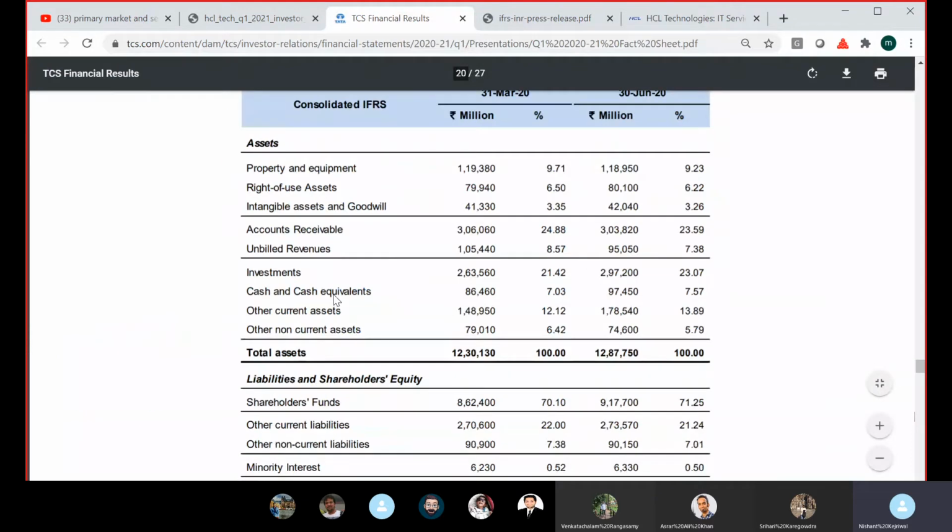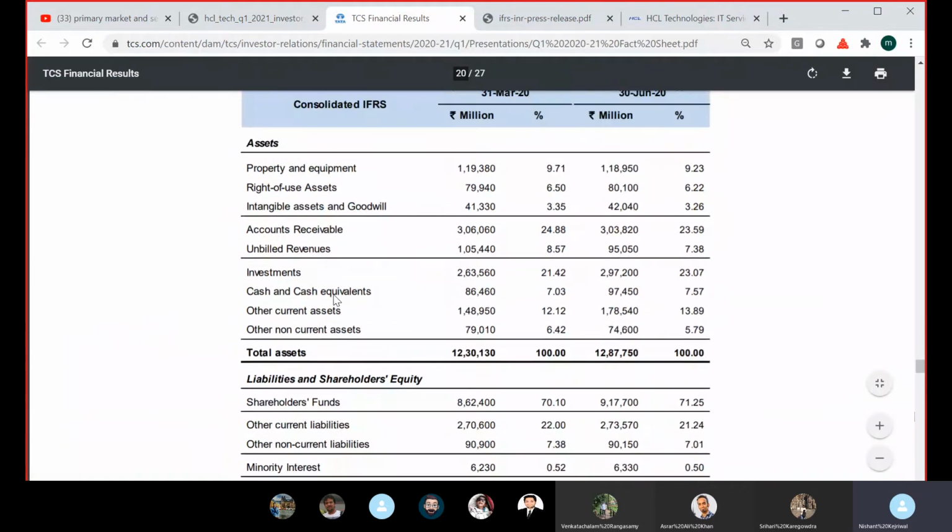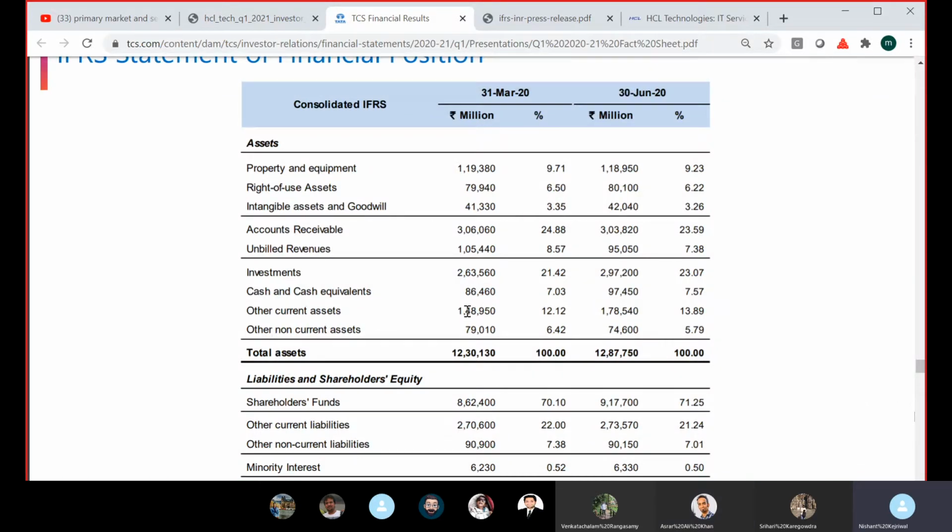So even TCS can do the same. Because if I look at TCS balance sheet, again, if you see here, they have cash of almost 8,646 crores. They also have 26,356 crores of investment. And they have other current assets of 14,895 crores. Chalo, I will not go there, but just investment and this cash is a lot of money. 26,000 crores and another 8,000 crores, so roughly 34,000 crores. So even TCS can utilize this to give either higher dividend or go for share buyback.